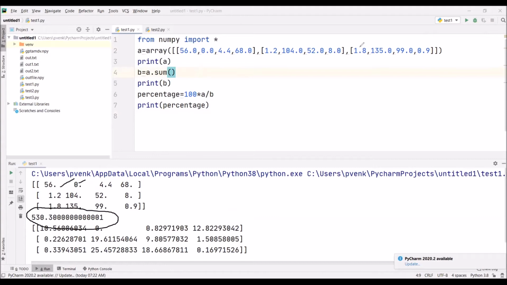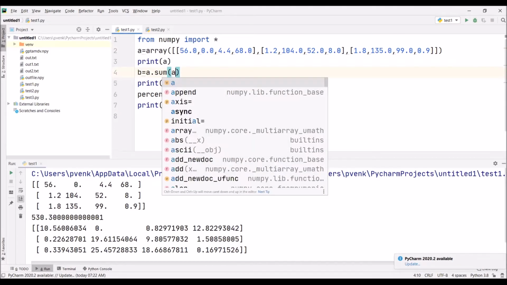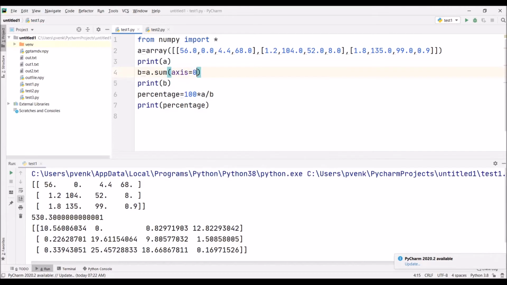What is this 530? This is the sum of all elements. But I don't want the sum of all elements. I want only the sum of the first column, the sum of the second column elements, the sum of the third column elements, and the sum of the fourth column elements. Is there any way? Yes, there is a way. If I write axis equal to 0, that will give the sum of all elements of the first column, second column, third column and fourth column.